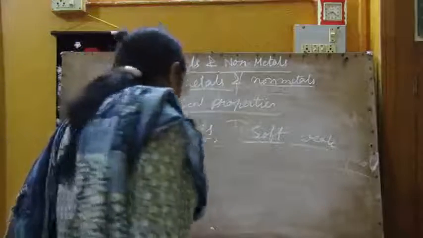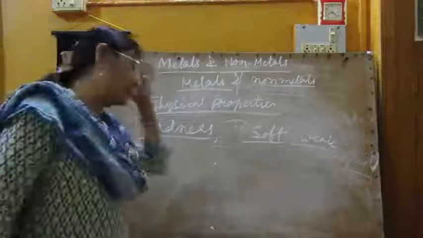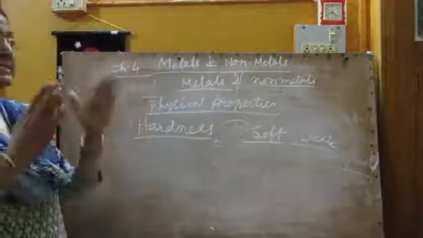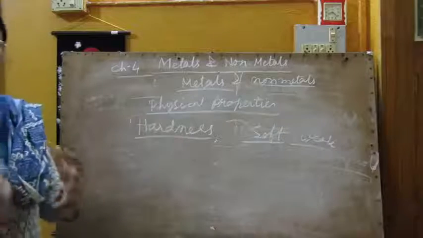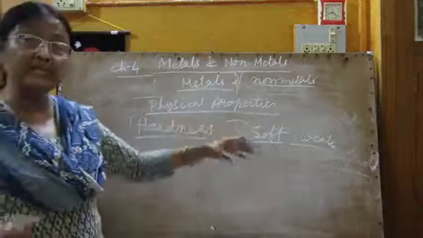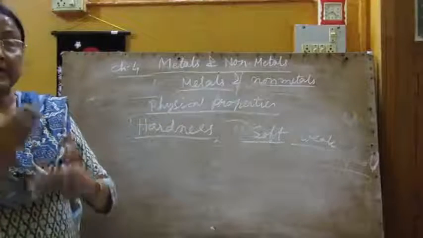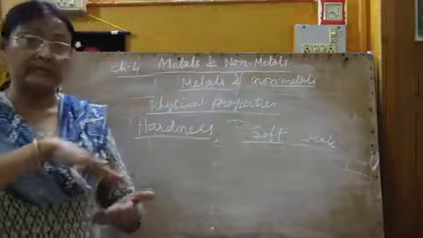Now tensile strength. What is tensile strength? Tensile strength of a substance is the resistance to pull. That means metals, since they are very strong, can easily take the tension, that means too much pressure and load on them.